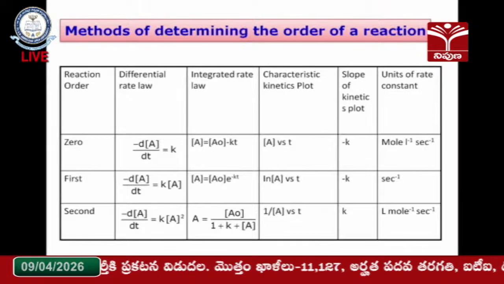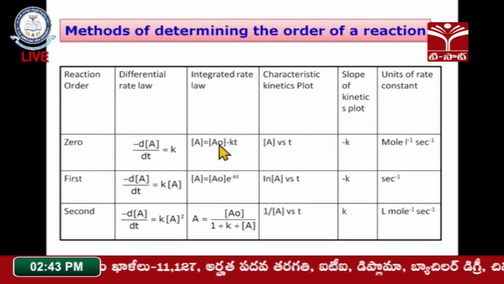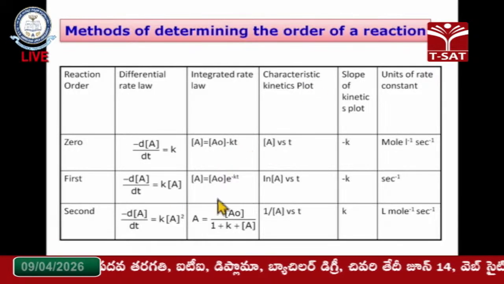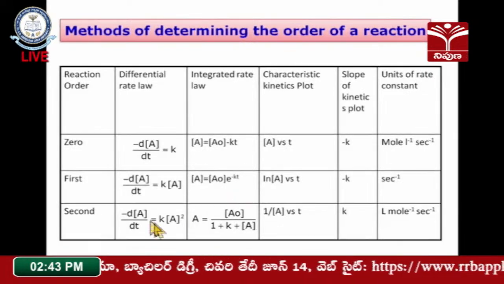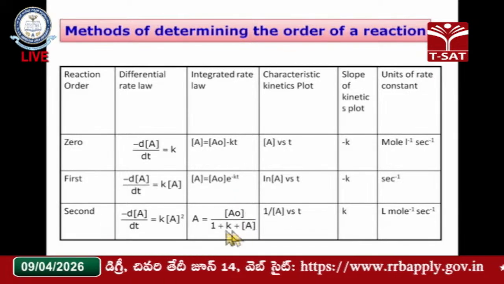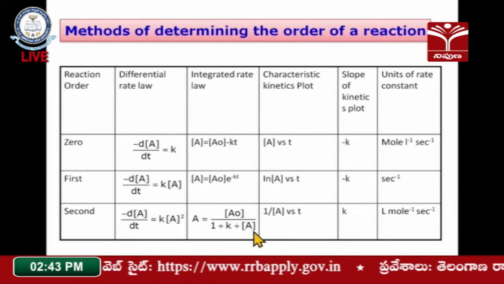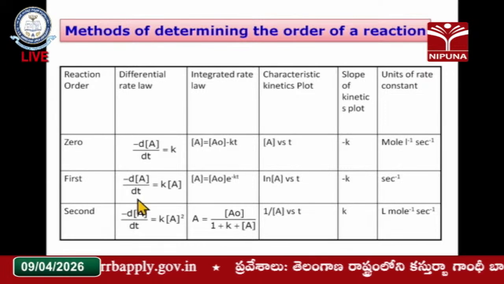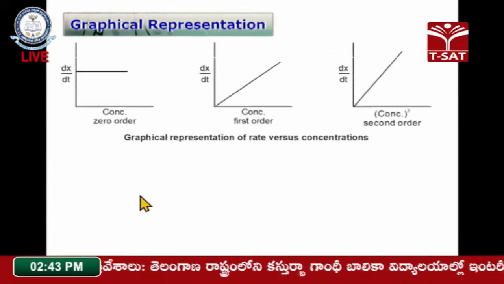So that will be summarized here. For a zero order reaction, the integrated rate equation will be a is equal to a naught, the initial concentration, minus kt. For a first order reaction, a is equal to a naught into e to the power of minus kt. For a second order reaction, a is equal to a naught by 1 plus k t a naught. These are the integrated rate laws applicable for zero order, first order and second order reactions. This is the integration method to get the order of the reaction.